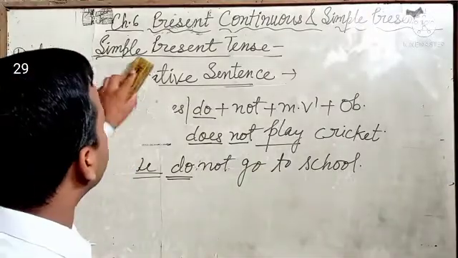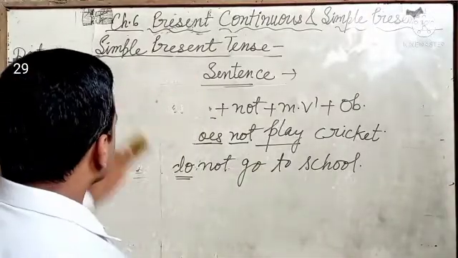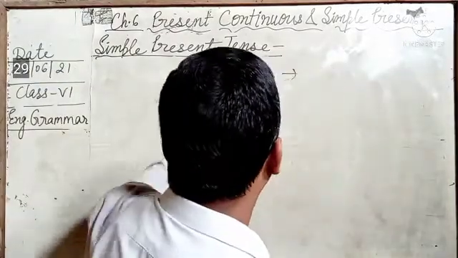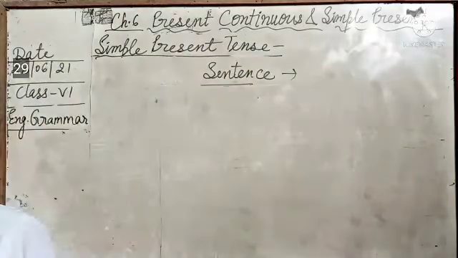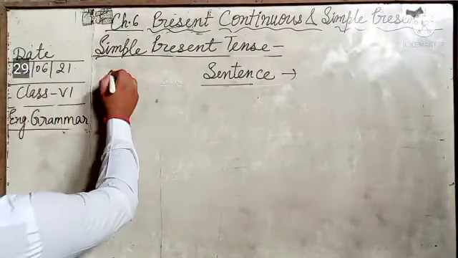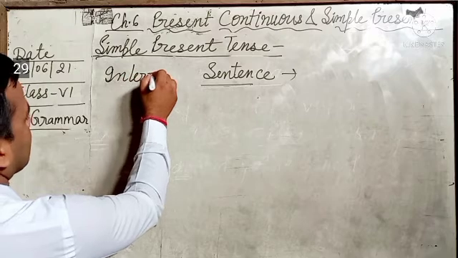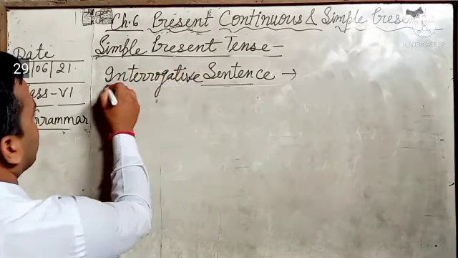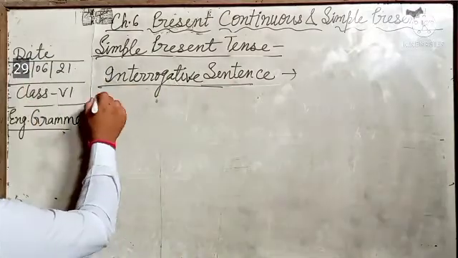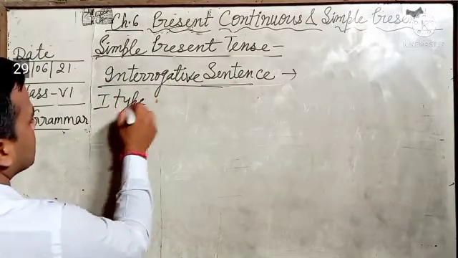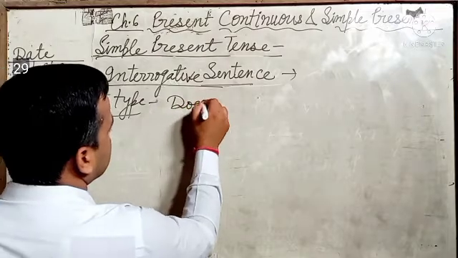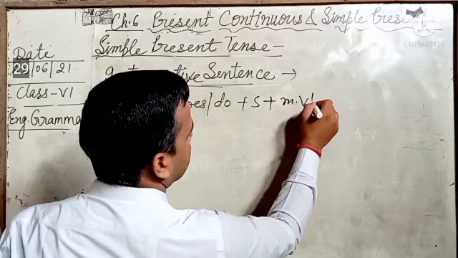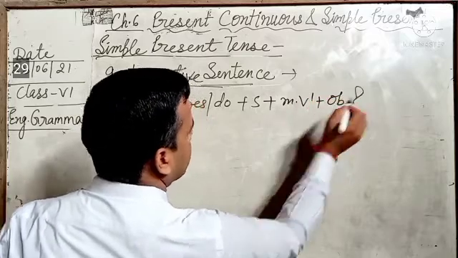Now see the interrogative sentence. First type, does or do plus subject plus main verb first form plus object.